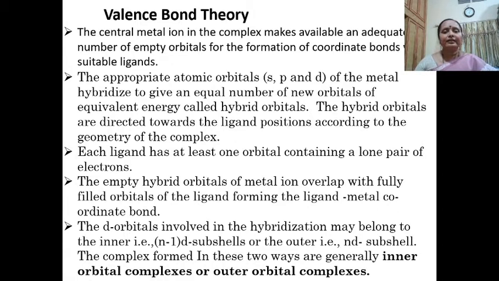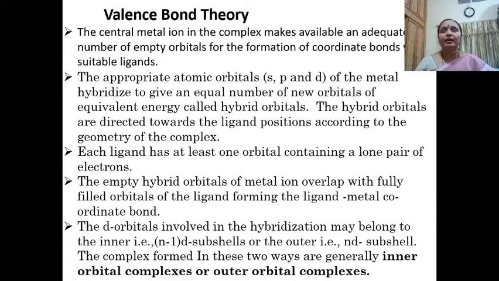Again, recollecting the valence bond theory, the central metal ion in the complex will make available an adequate number of empty orbitals for the formation of coordinate bonds with suitable ligands. Appropriate atomic orbitals s, p and d of the metal undergo hybridization, forming an equal number of hybrid orbitals which are directed towards the ligand positions according to the geometry of the complex.